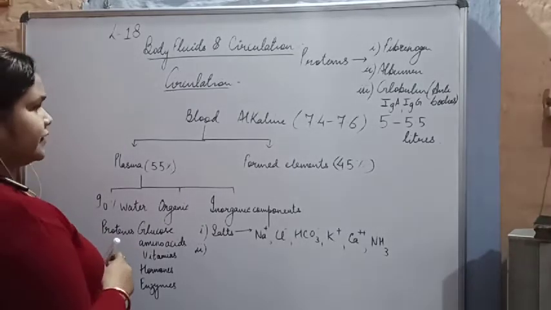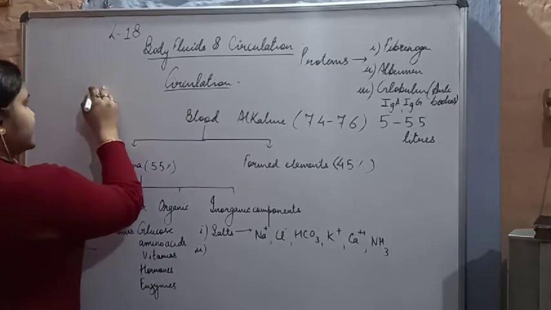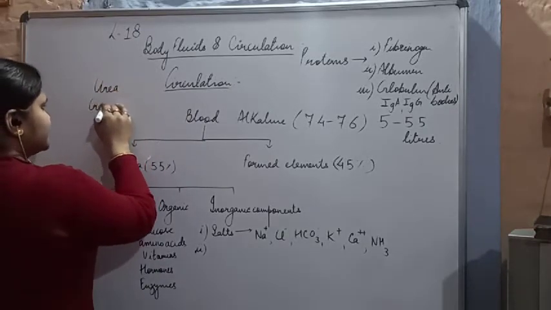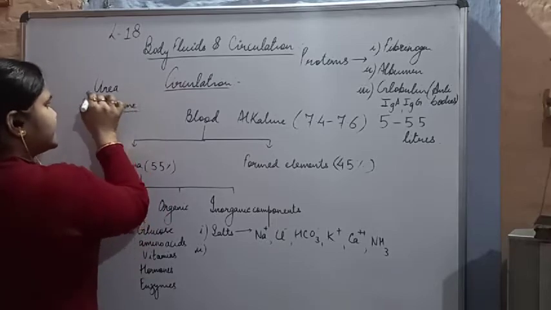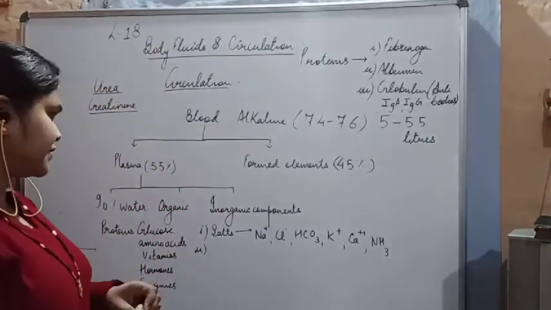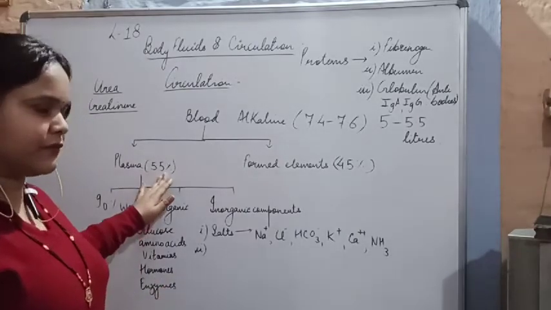Then there are substances which need to be eliminated, such as urea and creatinine. So we have discussed plasma, which constitutes 55% of our blood.